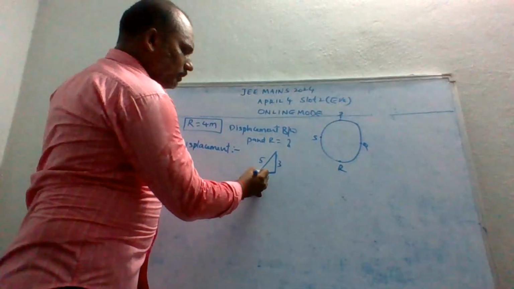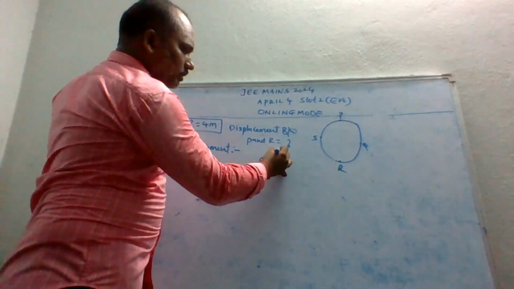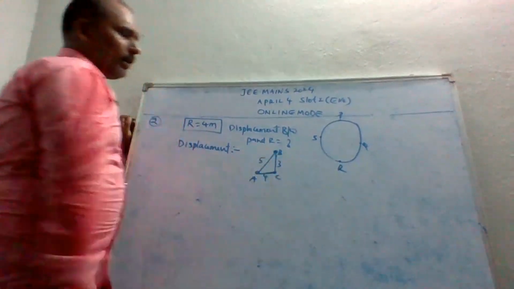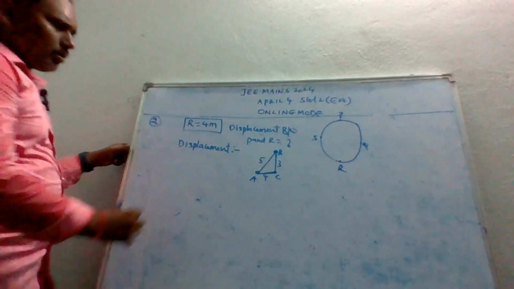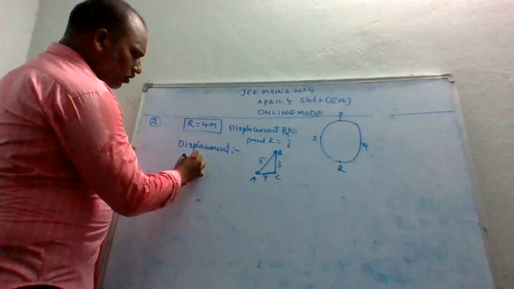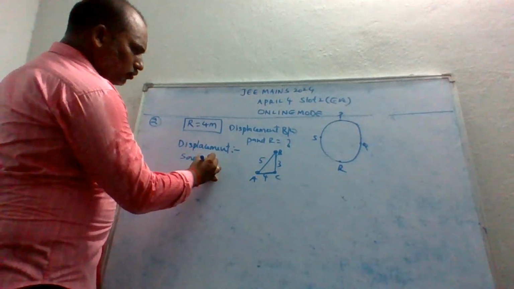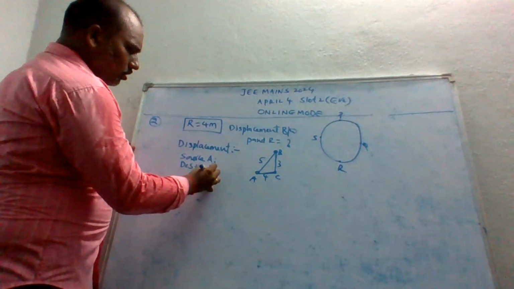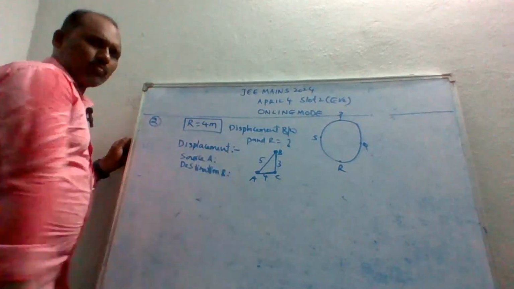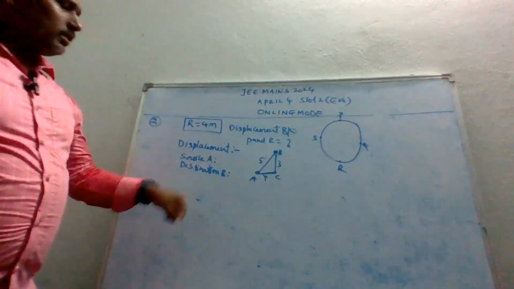My source point is A, and my destination is B.